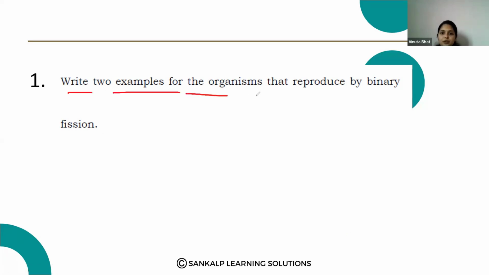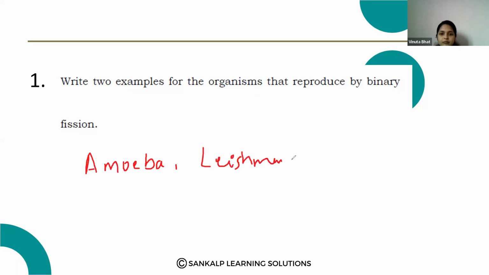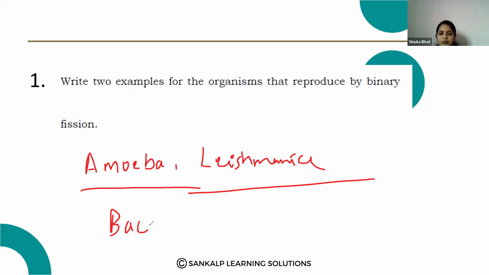Write 2 examples for the organisms that reproduce by binary fission. Here, amoeba and leishmania, which are reproduced through the binary fission, and some bacteria also reproduce through the binary fission. This is the 1 mark question. Please note down the question.